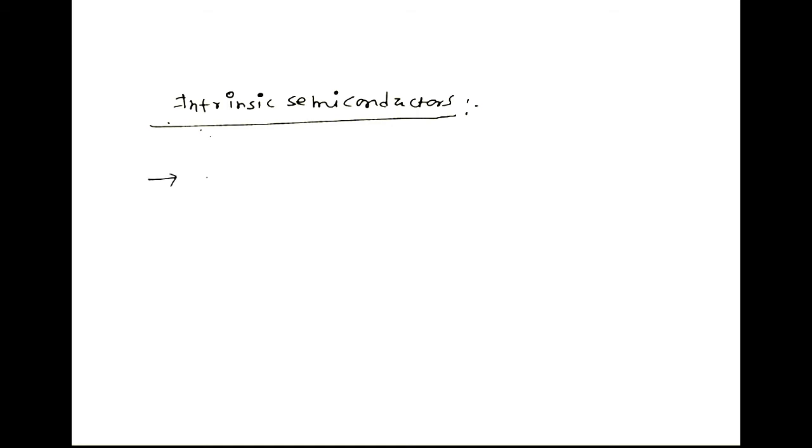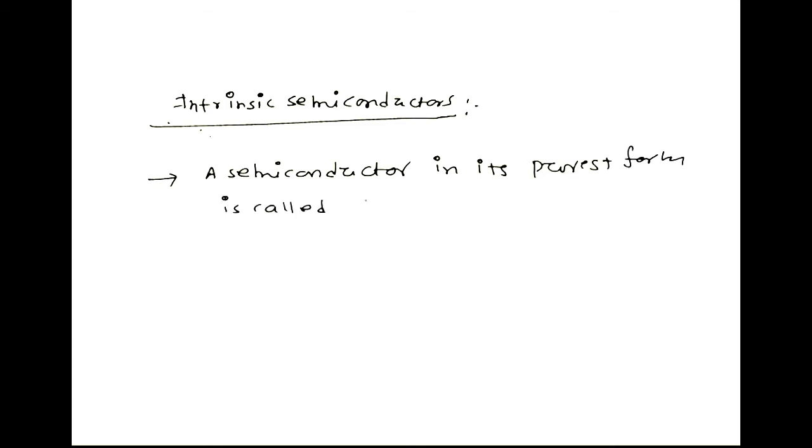A semiconductor in its purest form is called an intrinsic semiconductor.